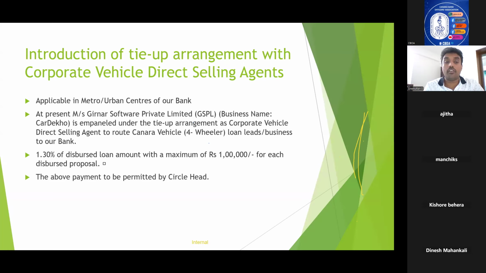What is the fee payable to them? 1.3 percent of the disbursed loan amount, with a maximum of 1 lakh for each disbursed proposal. The above payment is to be permitted by circular. So the main points here: corporate vehicle DSA is applicable in metro and urban centers, and the corporate DSA name is Girnar Software Private Limited.